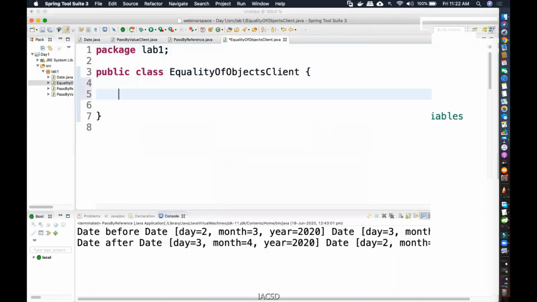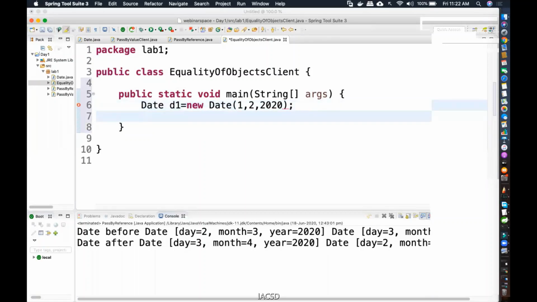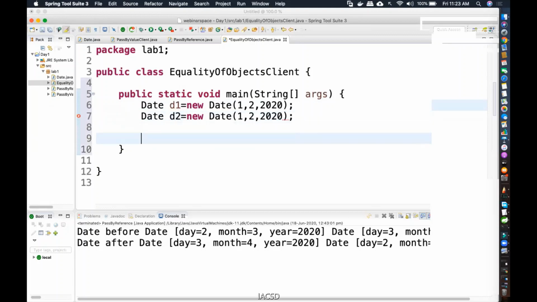Now see this. main, Ctrl+Space, the main method, and I'm going to create the Date class. I'm going to create a Date object d1 equal to new Date. I'm going to pass some date, 1 2 2020. Then I'm writing Date d2 equal to new Date, and then I'm going to pass 1 2 2020. It means I'm writing the same date.